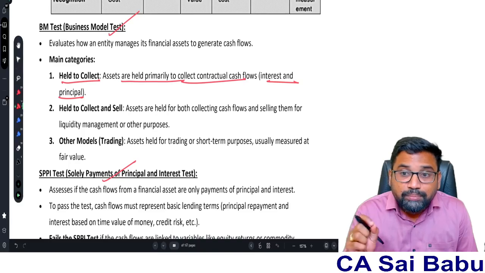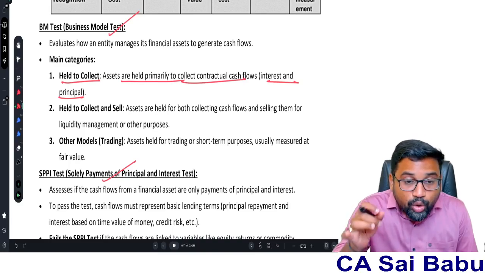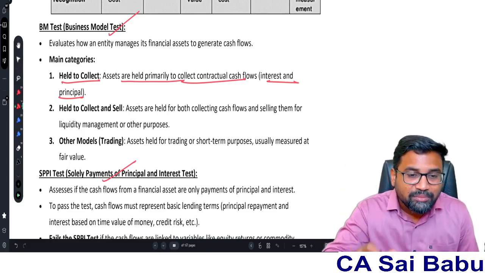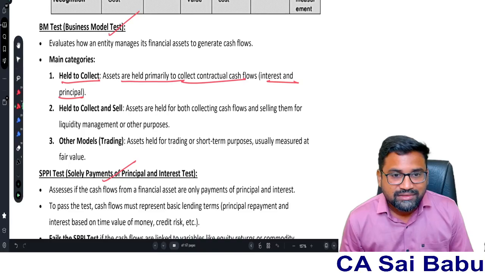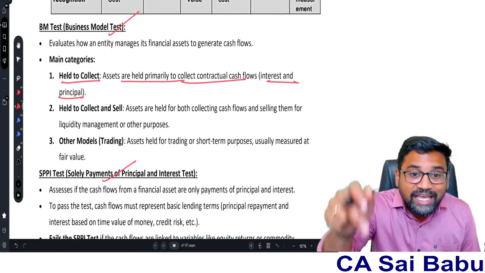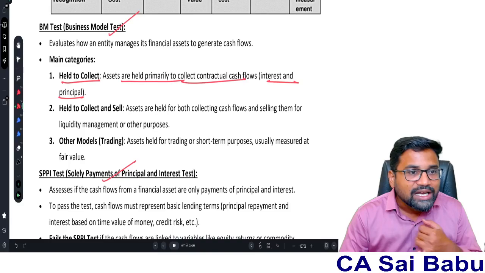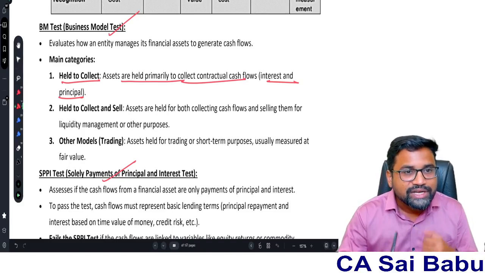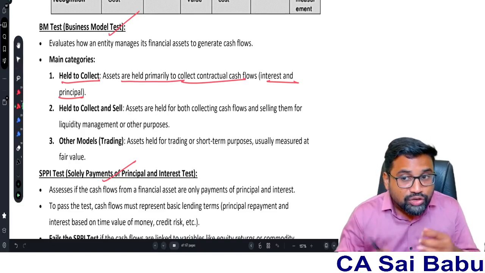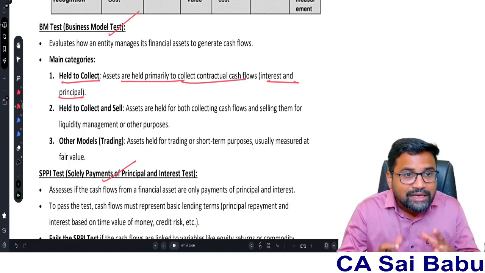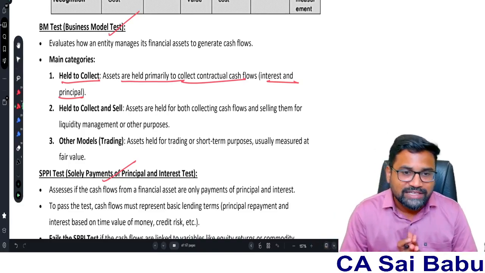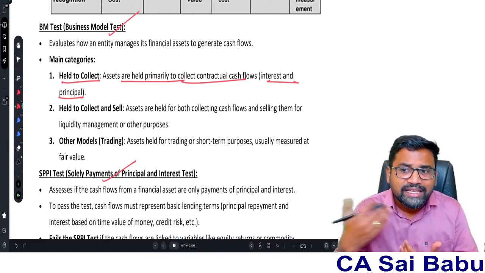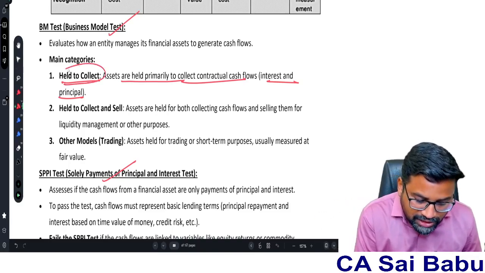Generally equity shares will not give you interest, so I can say debt securities. If your financial assets are held primarily to collect the contractual cash flows, just to collect the interest and at the end the principal, that is called held to collect.